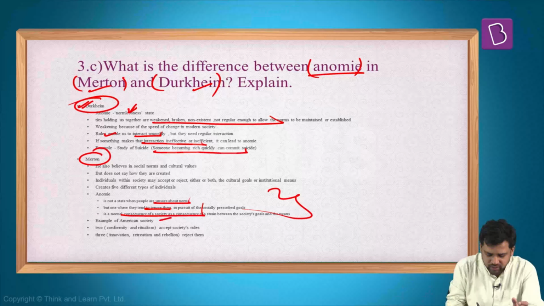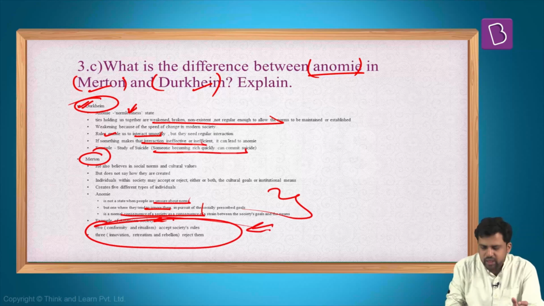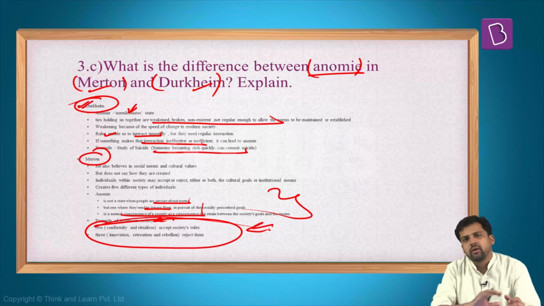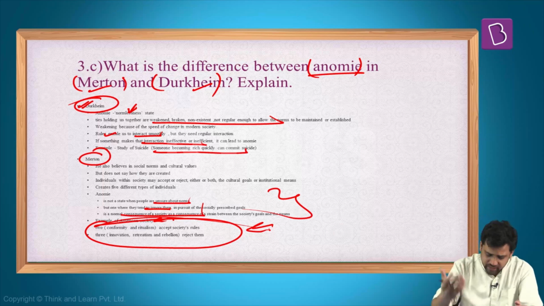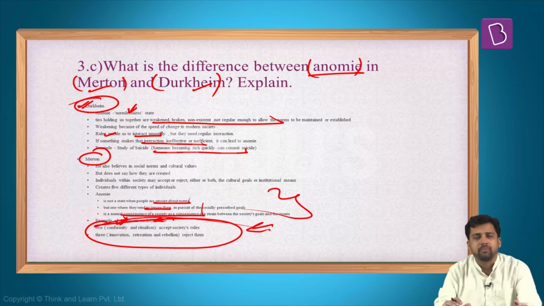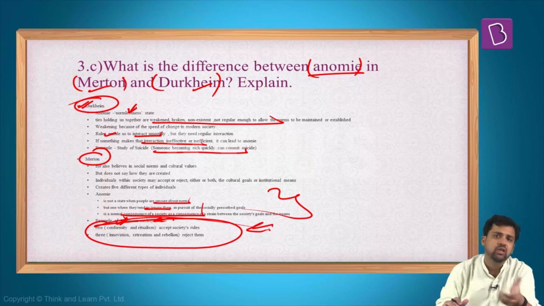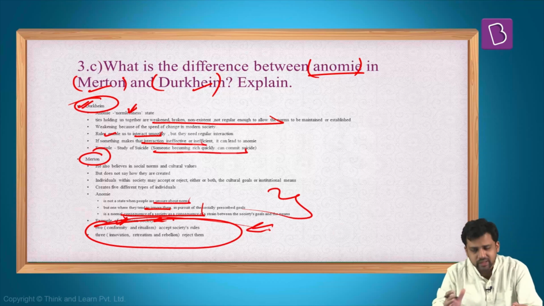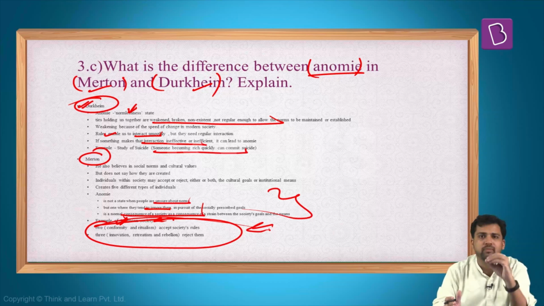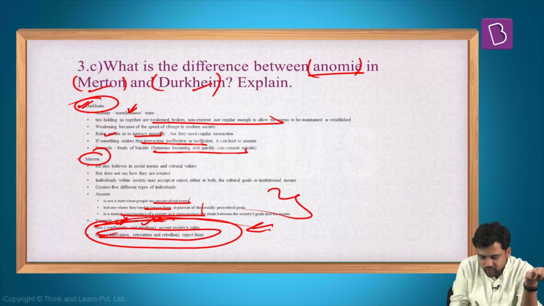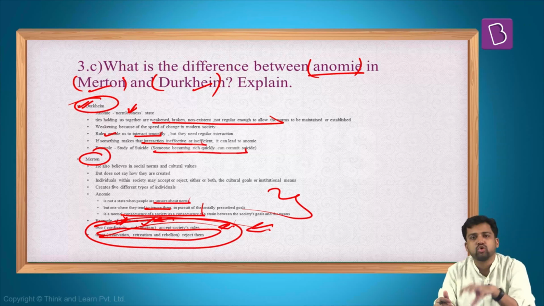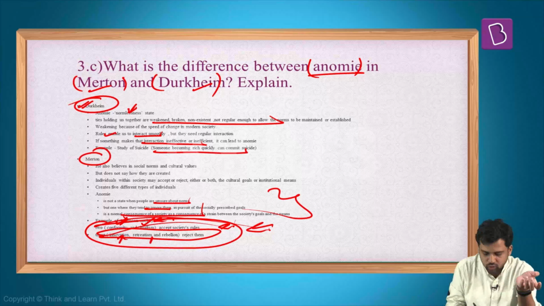So he has given examples. You can also give examples from American society. And then he basically classifies the behavior of individuals. And again, some behavior, they are conformist behavior. They conform, they accept the rules of the society. For example, those people who have the institutional means to achieve these goals and who also subscribe to these goals, they are the conformist. But again, there are some sections who cannot achieve these goals with the institutional means, but still they do not divert from their path. So that is ritualism. Apart from that, there are three other types of behavior which reject the institutional means, or the societal norms. So this is innovation, retreatism, and rebellion.